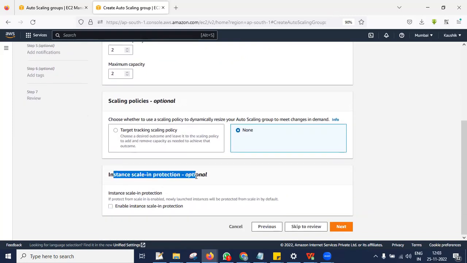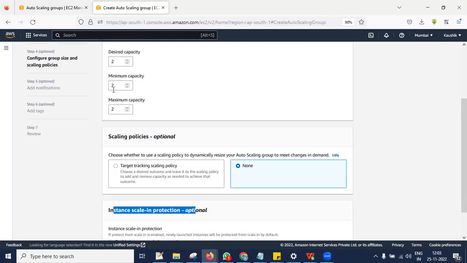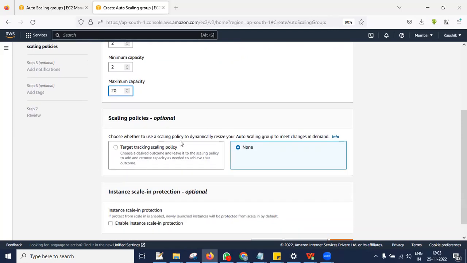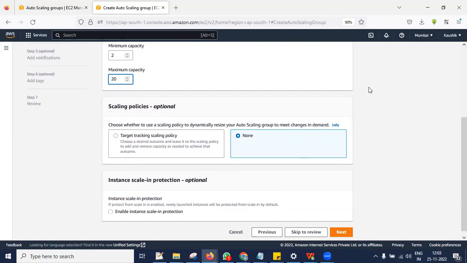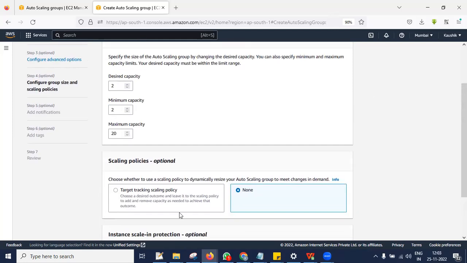And this is scaling protection. What is meant by scaling protection is, for example, when I give the count as 20 here, automatically once the load increases, it is going to launch 20 servers, right? When I enable this option, you can consider servers 1, 2, 3, 4 till 20 have been scaled up.